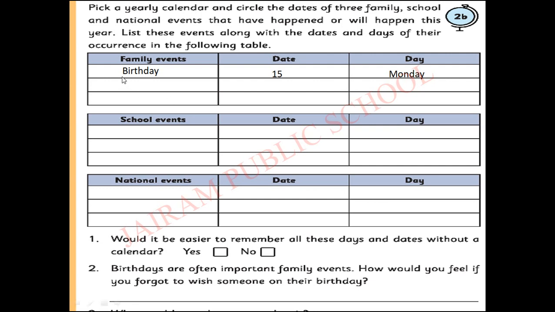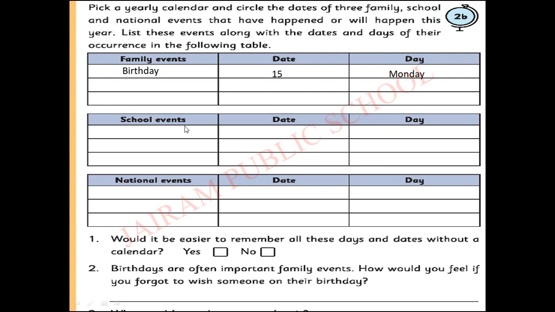So what are the family events? I have given your example: birthday, date, day. You can write Diwali, Pongal, your parents' wedding anniversary, your cousins', your brother's, sister's birthday. You can write here and write the date and the day. You have to take a yearly calendar children. So what is the next one? School events. Yes, you have to take your diary.